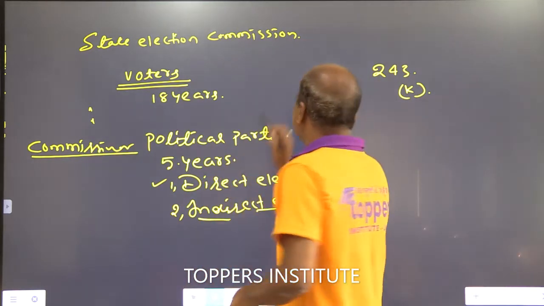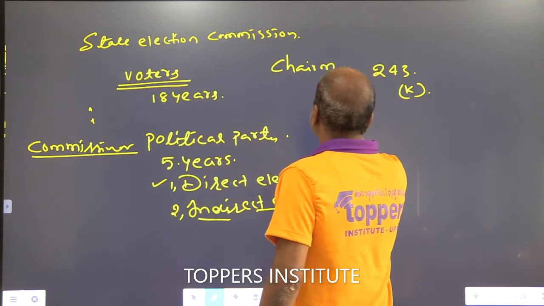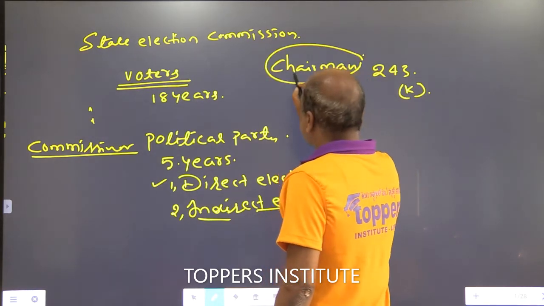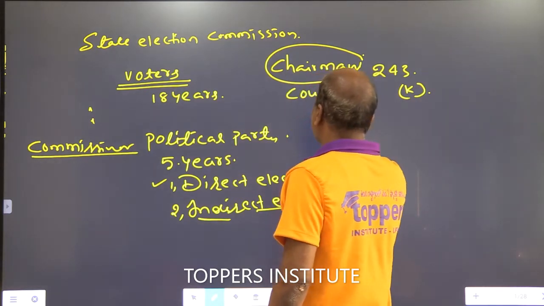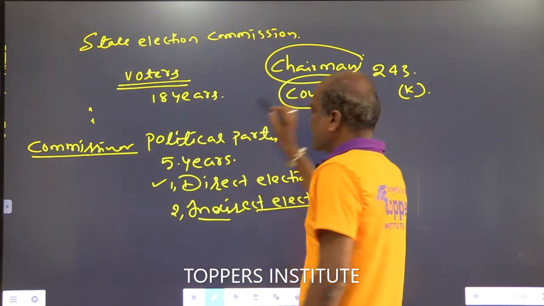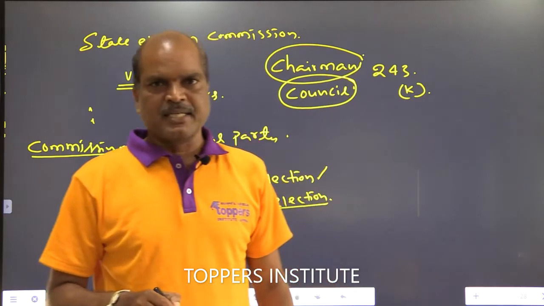The chairman's term is 5 years. The chairman is terminated by the municipal council through a no confidence motion with simple majority.